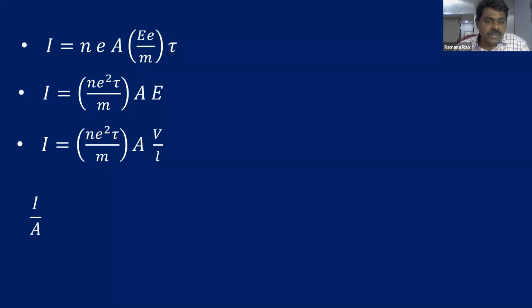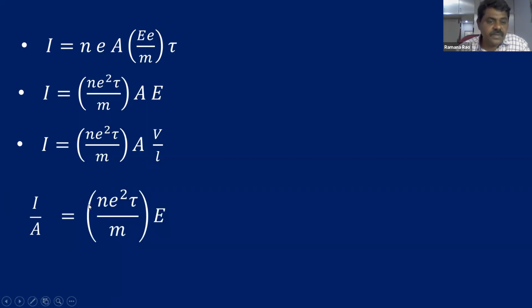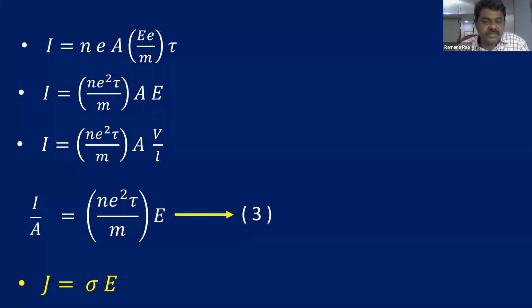Now, I am dividing the electric current by area. Is it right? Here area is there, so I am transposing this area to the left hand side. So I by A is equal to n e square tau by m into V. It should be V actually, I'll correct it. Let this be equation number 3.